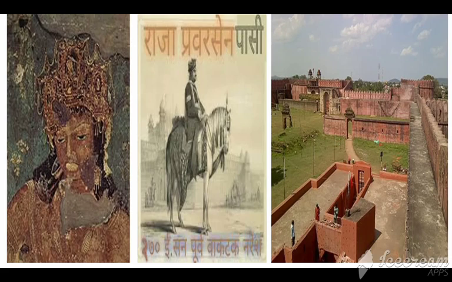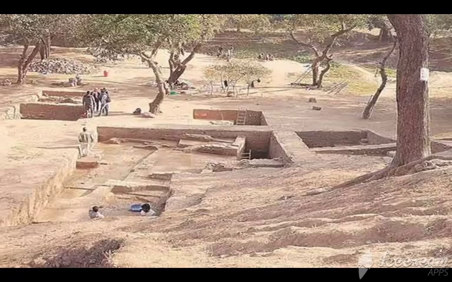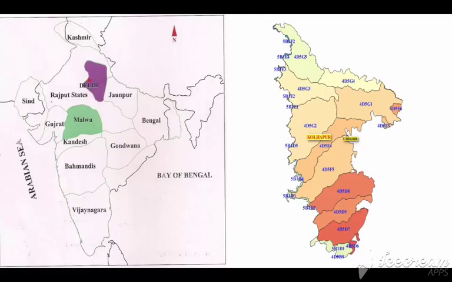There were 2 main branches. The capital of the first was Nandivardhan near Nagpur, and the capital of the other branch was at Vatsagulma, which is today's Washim. Pravarasena I, son of Vindhyashakti, extended the Vakataka kingdom in the north up to Malwa and Gujarat, and in the south up to Kolhapur. At that time, Kolhapur was known as Kuntal.